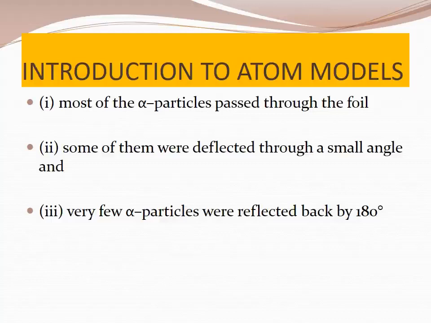Later, after J.J. Thomson, Rutherford proved that Thomson's model was wrong by an experiment, the alpha ray scattering experiment. Rutherford bombarded a thin gold foil with a stream of fast moving alpha particles. It was observed that most of the alpha particles passed through the foil.